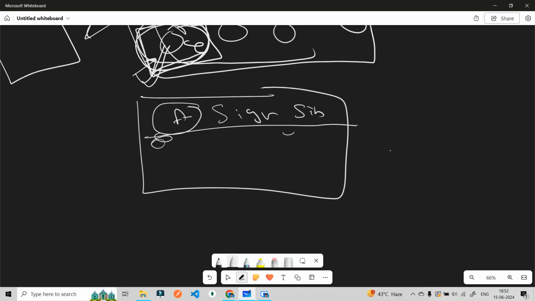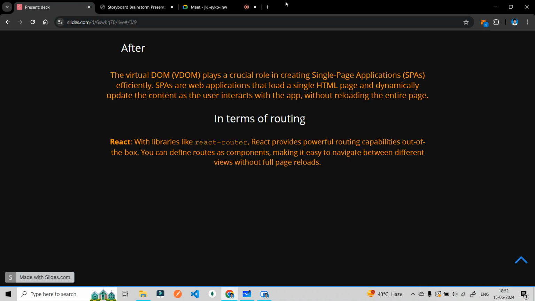But if you create applications with React, you will see that your page is not reloading, a new component is being presented in front of you. You won't see your page reload. Without reloading the page, the particular page is being presented in front of you.